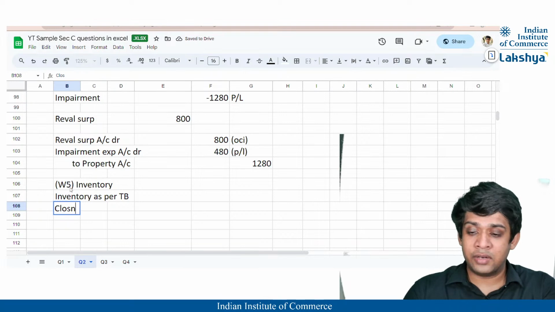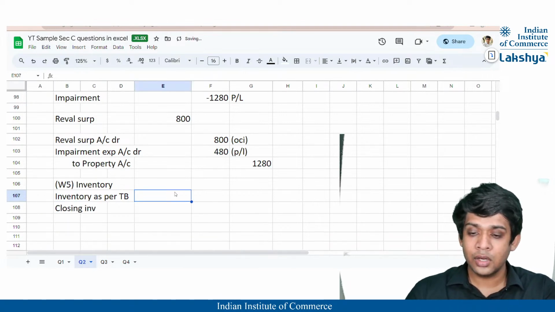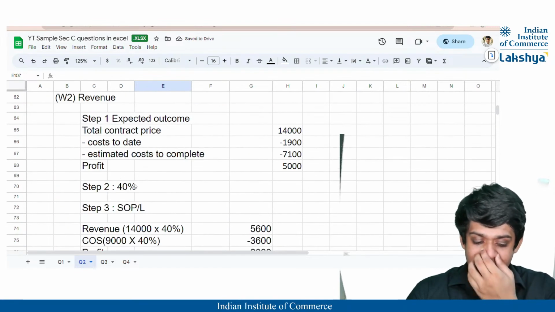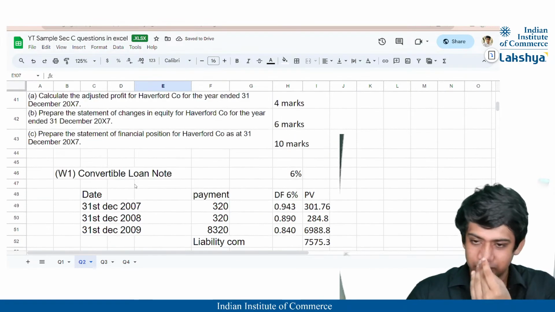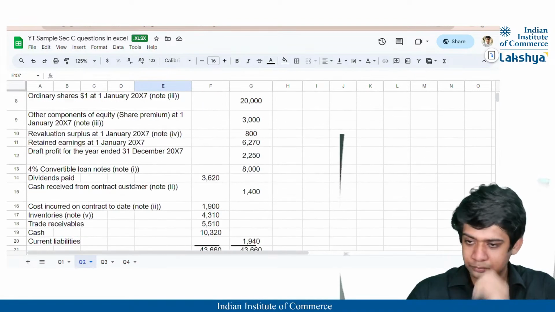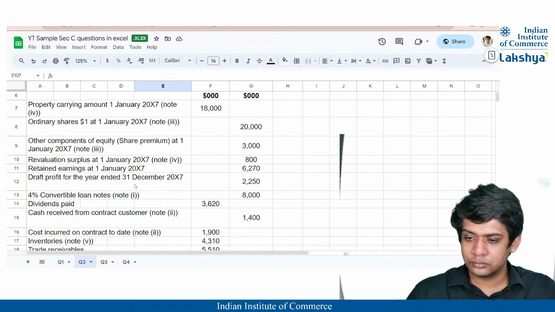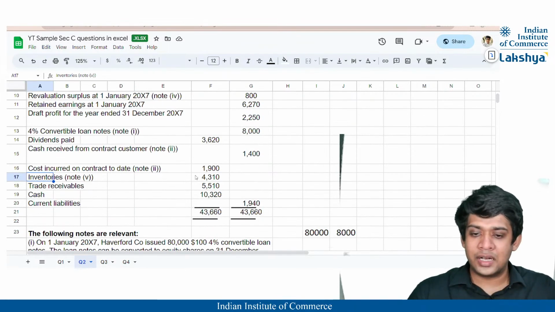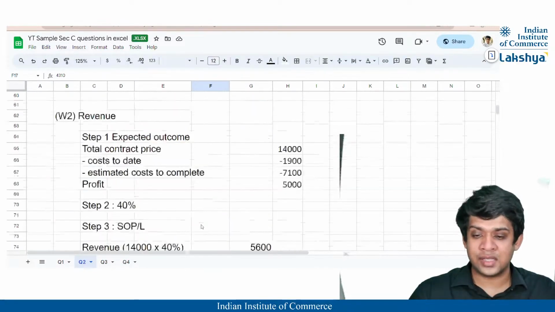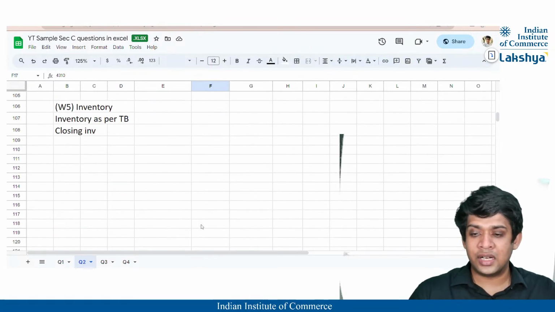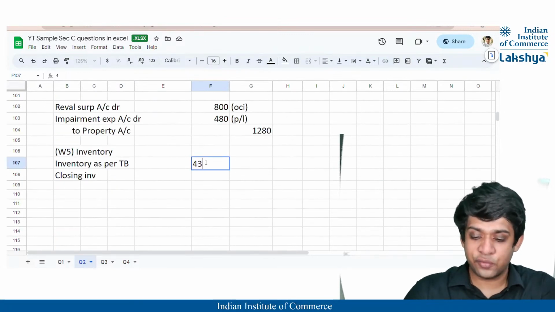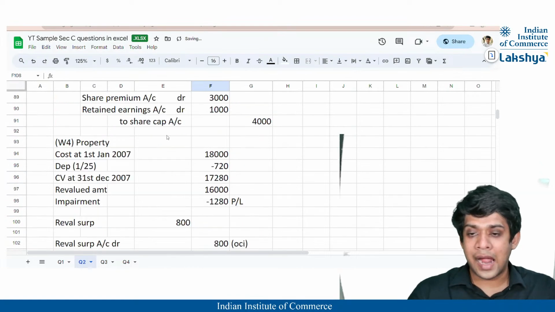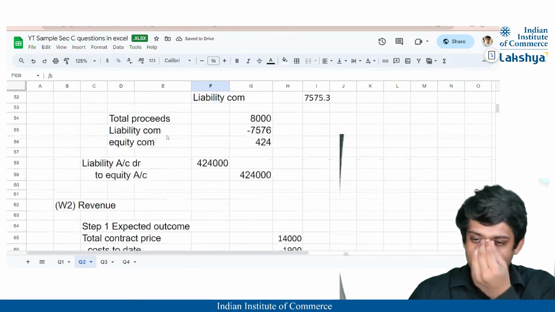And the closing inventory will be added to it. So inventory as per trial balance, yes, inventories as per trial balance is 4310, correct? So inventory as per trial balance is stated as 4310. And what is the closing inventory value?